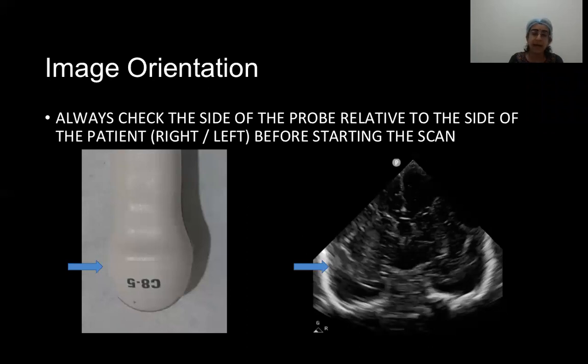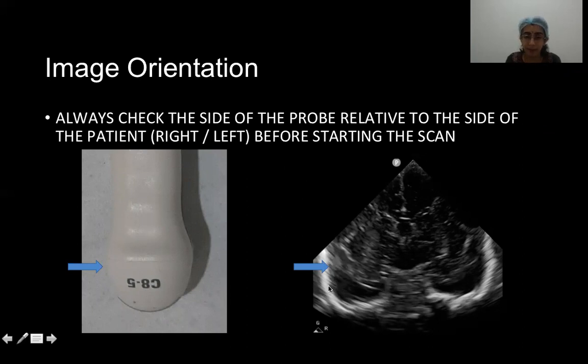Before we start acquiring the images, this is a very basic thing I'm talking about, but it is important to check the orientation of the patient and the orientation of the image and the side of the probe related to the side of the patient. A very simple way of checking this is we apply jelly on the probe and then we move the probe on the anterior fontanelle and see how the image is moving. So the right side of the probe should correspond to the right side of the patient.